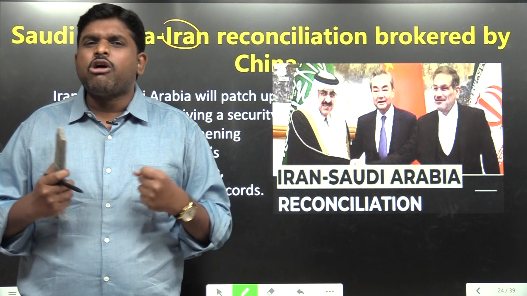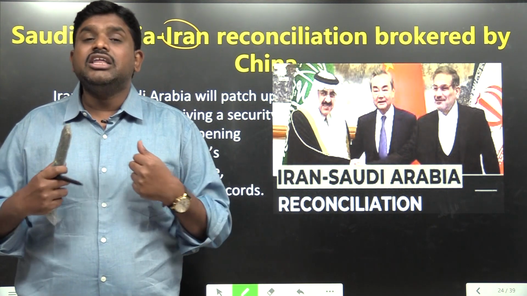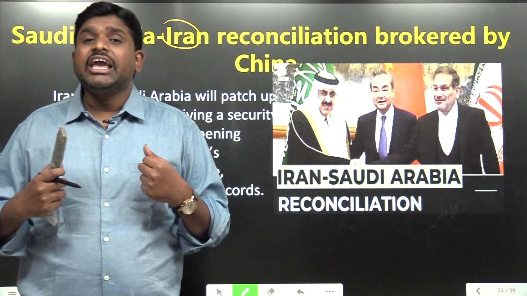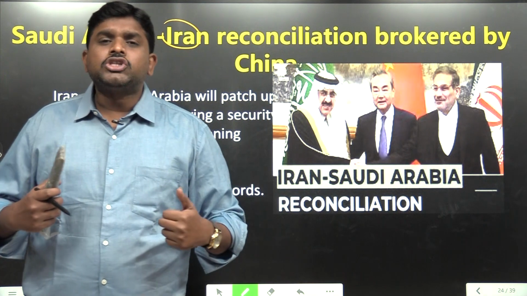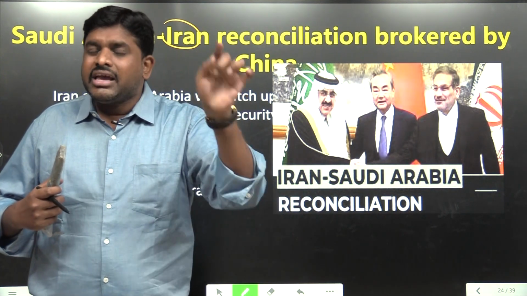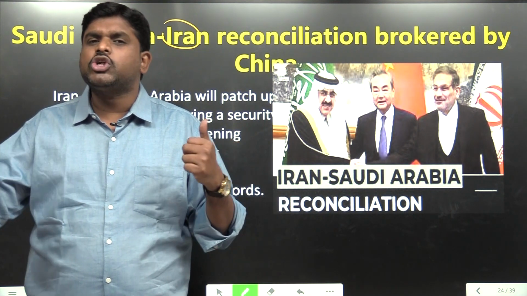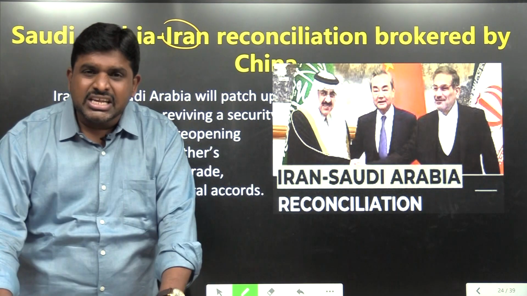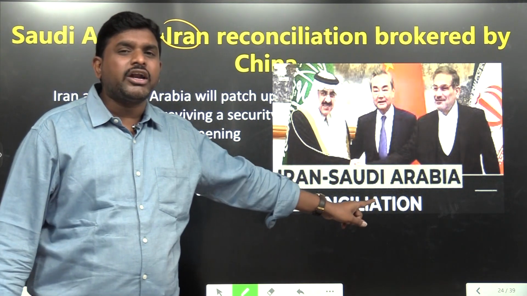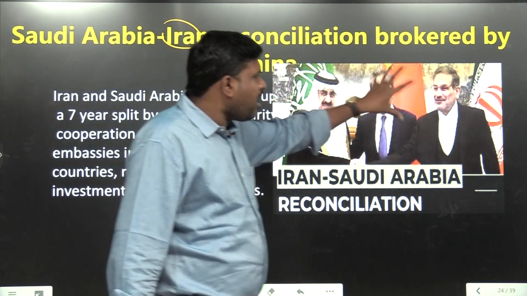So every time there is a conflict, for example, if you take Syria now, what is happening in Syria? There is a conflict between Sunnis and Shias. Indirectly, it is a conflict between Saudi Arabia and Iran. In Yemen also there is a conflict between Sunnis and Shias, indirectly the conflict between the Saudi Arabians and Iran. So now, in order to lessen this conflict, China brokered and made a historic deal between Saudi Arabia and Iran.